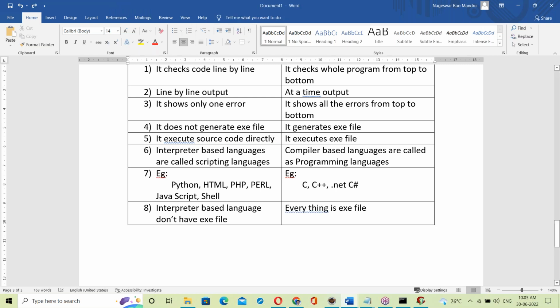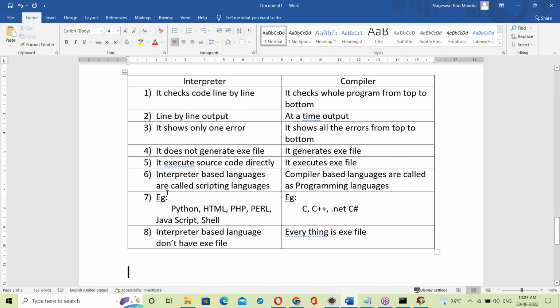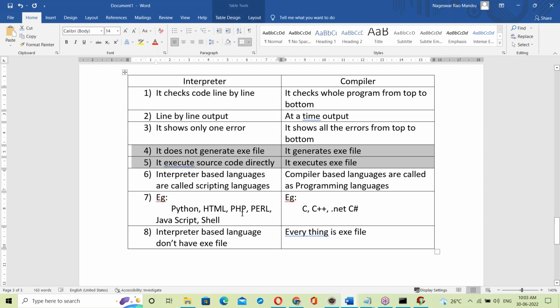I hope everyone understands the differences. Guys, is it clear? Yes, sir. The exe file is the main difference. The compiler generates an exe file, the interpreter does not generate an exe file. That's it here.